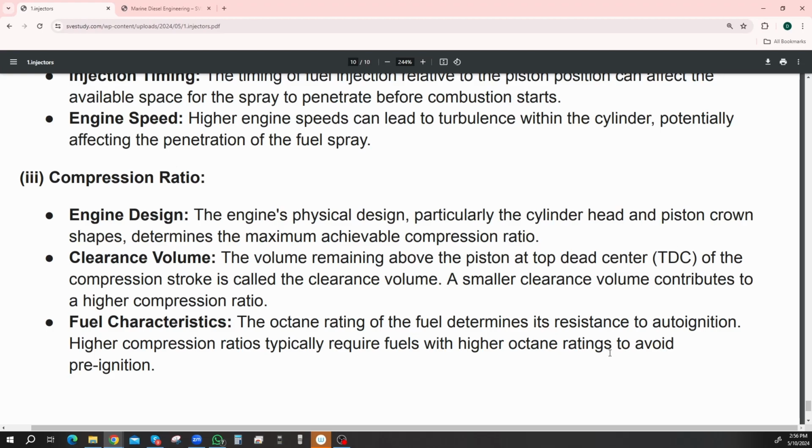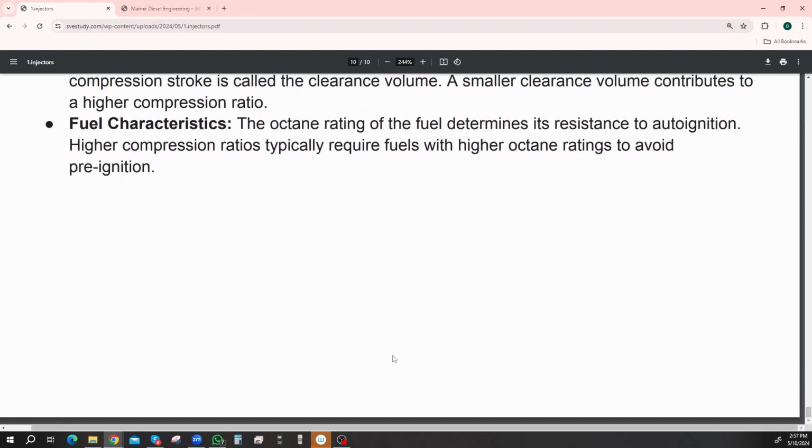Fuel characteristics. The octane rating on the fuel determines its resistance to auto ignition. Higher compression ratios typically require fuels with higher octane ratings to avoid pre-ignition. Octane, that's because it's just based around the hydrocarbon octane, but it's nothing to do with actual octane. Well, as relative to octane, and how well it burns, or how easily it is to ignite. That's what lead was used for, right? Leaded fuel, to stop it from just doing auto ignition. High compression ratio typically requires fuels with high octane ratings. That's it.